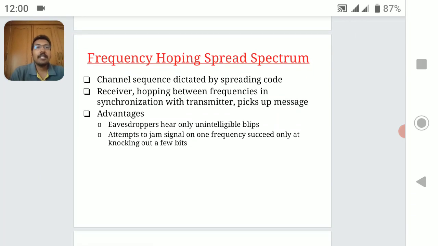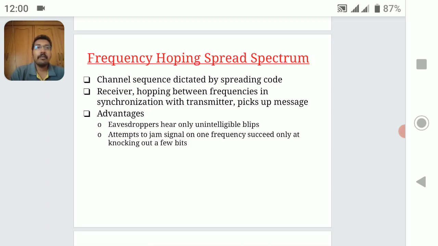Here, the channel sequence is dictated by a spreading code. At the receiver side, despreading of the sequence is done by using a locally generated PN sequence, which is the same as the one used for spreading at the transmitter side.